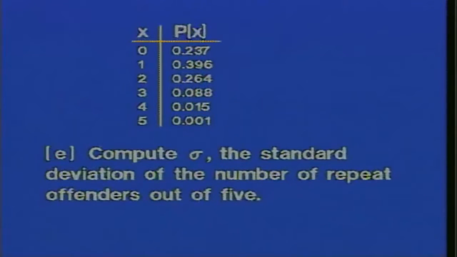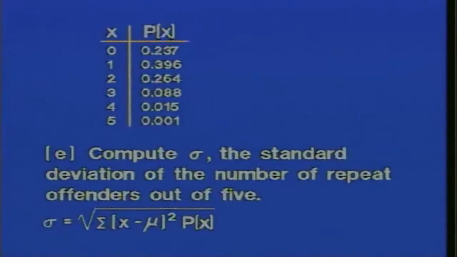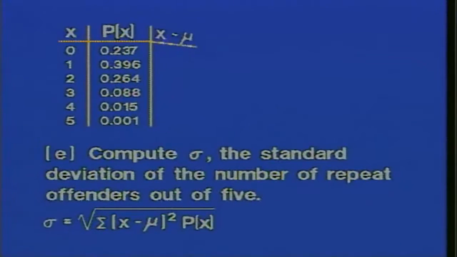Now we want to compute sigma, the standard deviation of the number of repeat offenders out of 5. Remember, the formula for that would involve x minus mu, then x minus mu squared, and then x minus mu squared times p(x) as columns in our calculation. We would create a column for x minus mu and write those values.